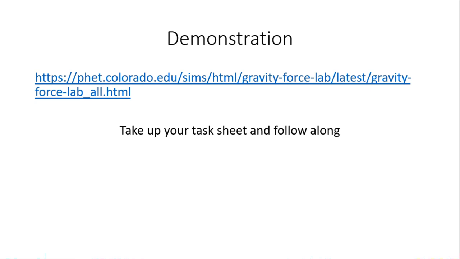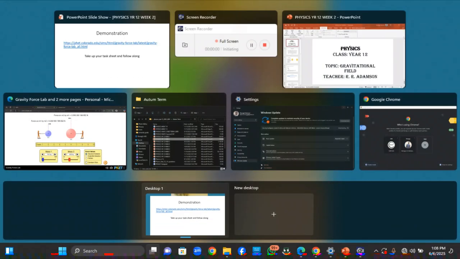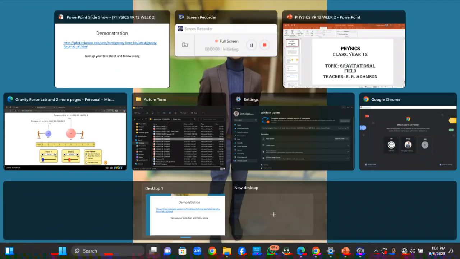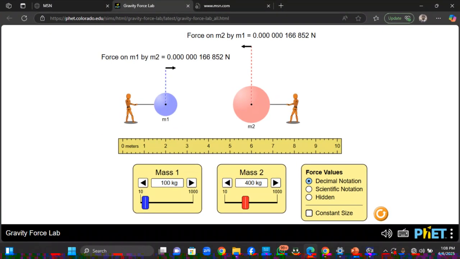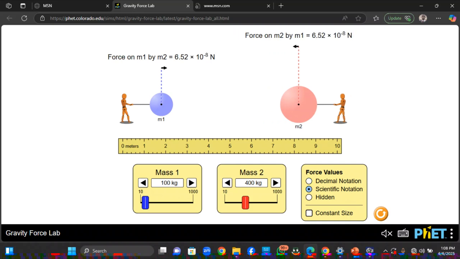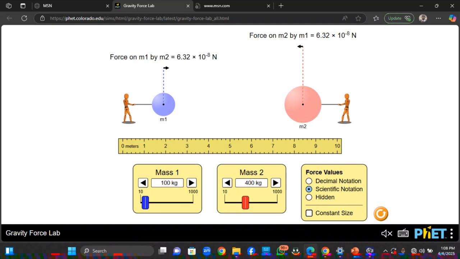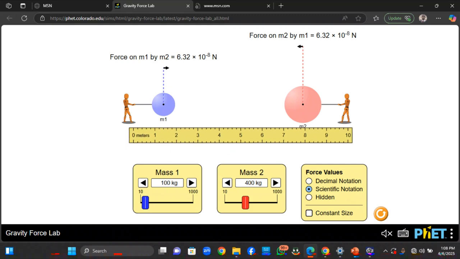All right. To further substantiate what we have said, look at this activity. Now, this is a virtual lab that can describe what we're trying to say. Look at this mass M1, and look at this mass M2. We said that the force of attraction is directly proportional to the product of their what? Of their masses. And then it's inversely proportional to the what?